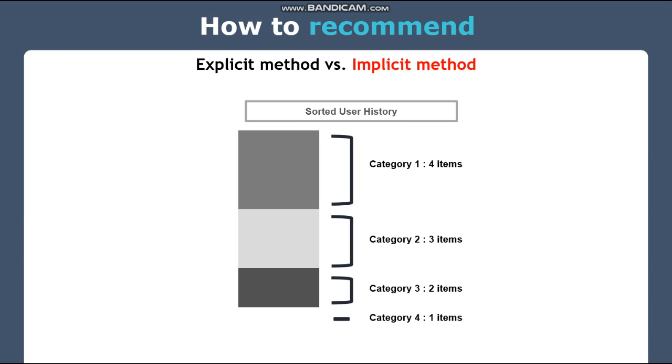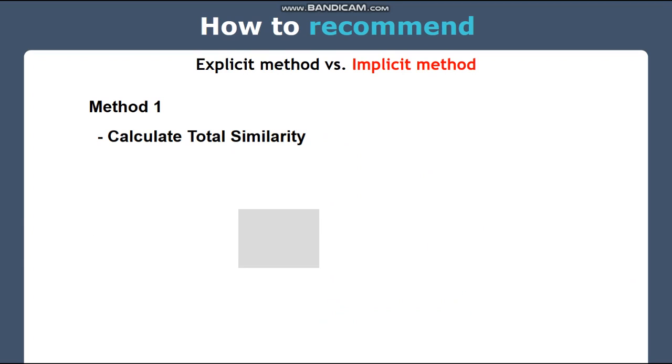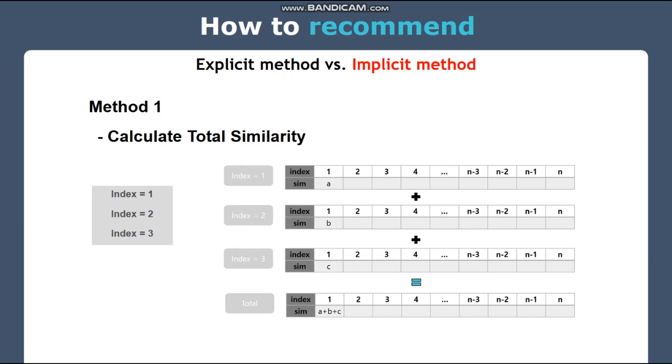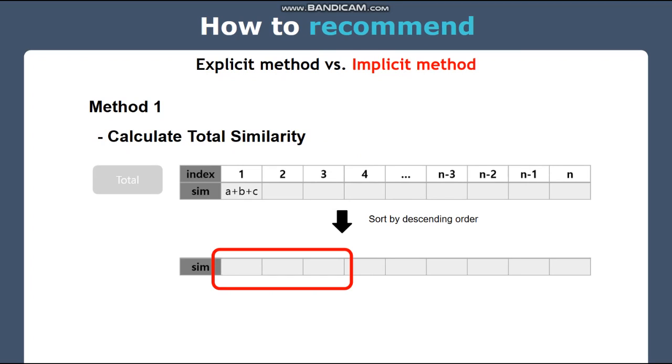Let's see the first method. I extract the 3 news from second rank. With these 3 news, we compute the similarity with every news in the same category. After that, we compute the total similarity to choose the news which is related to every news in the same category from the user history. And we sort the data in descending order and choose the most similar news from the result.